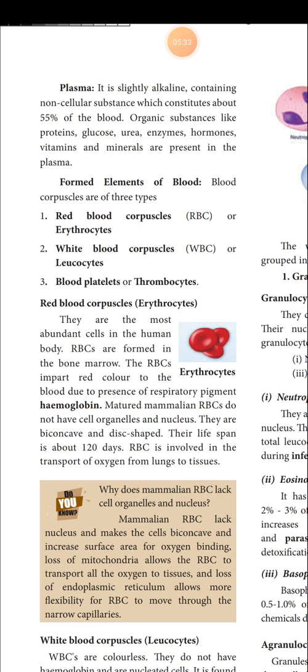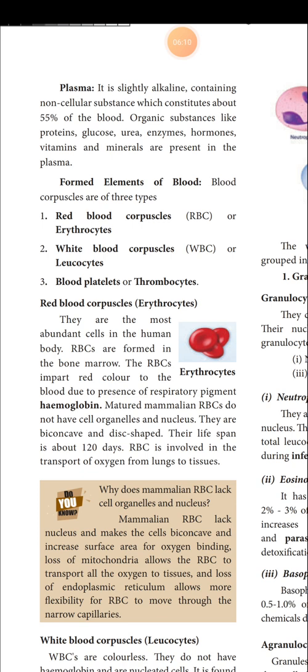Let's see about formed elements. Formed elements are the blood cells: RBC, WBC and platelets. RBC is otherwise called erythrocyte, white blood corpuscles are leukocytes, and blood platelets are thrombocytes. So let's see about RBC, that is red blood cells, erythrocytes. They are the most abundant cells in the human body.